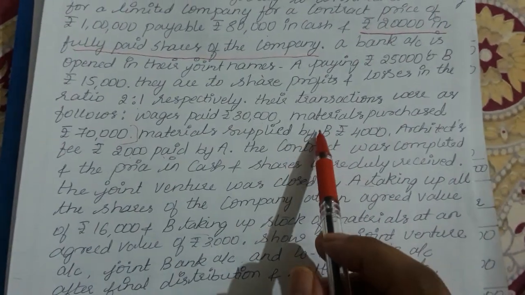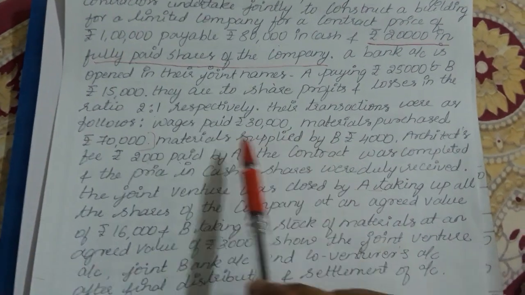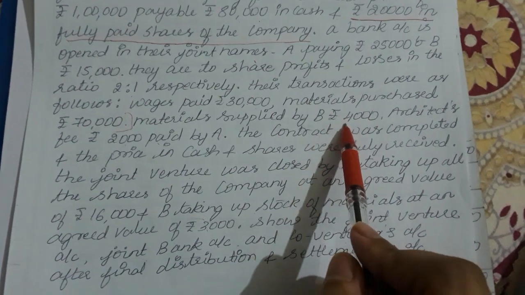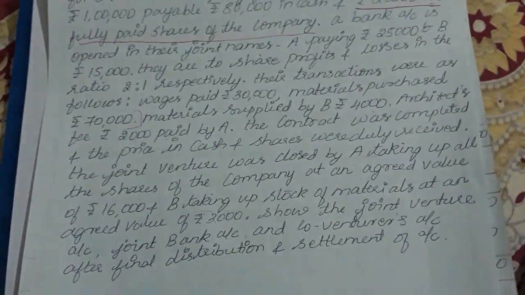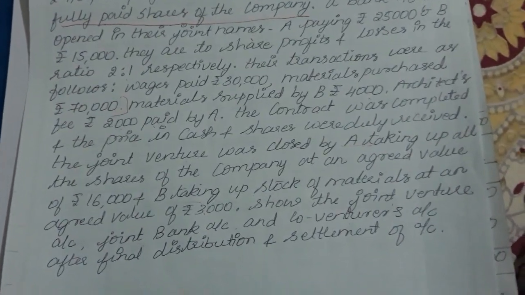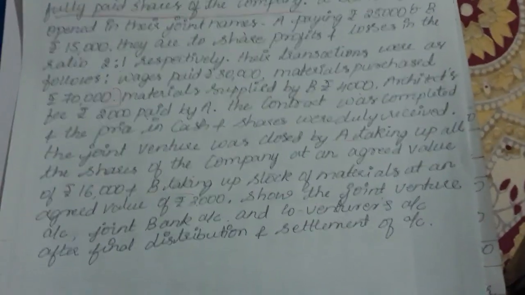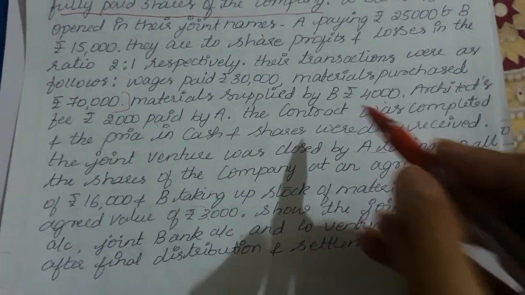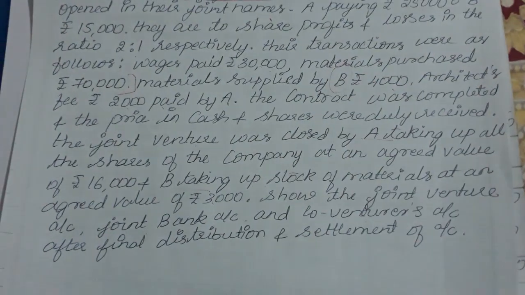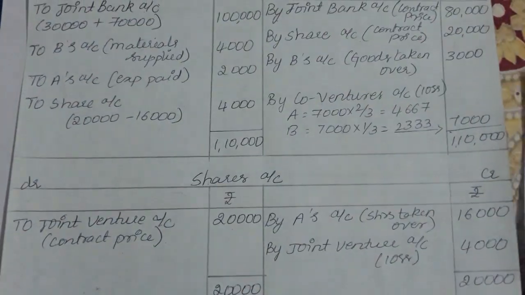So next, coming on to material. Material supplied by B, rupees 4,000. If any material has been supplied by a co-venturer, we record it in that co-venturer's account. Here this co-venturer is supplying material worth 4,000.